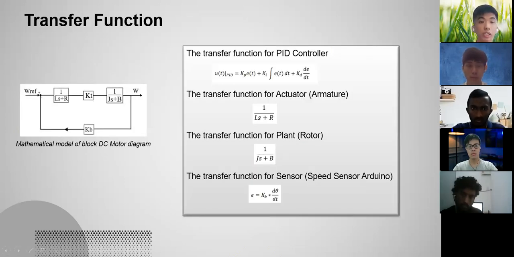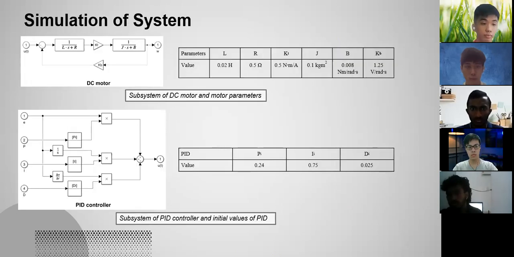For the transfer function part, as you can see here, the transfer function for the PID controller involves three mathematical terms: first is proportional, second is integrator, and lastly is derivative. The transfer function for the actuator armature is 1 over Ls plus R. The transfer function for the plant rotor is 1 over Js plus B. And the transfer function for the sensor is Kb multiplied with the derivative of theta, to get the speed sensor for the Arduino. So this is the block diagram for the DC motor. That's all from me. I will pass to Leong.